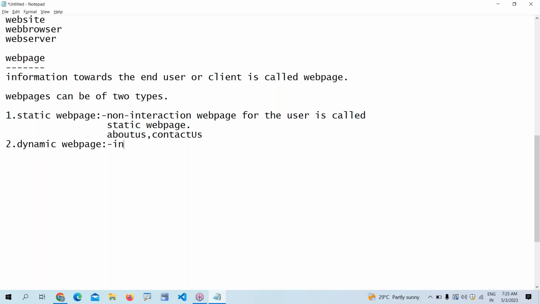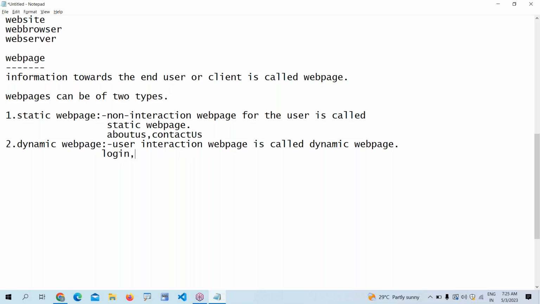If you talk about user interaction with the web page, a user interaction web page is called a dynamic web page. What are the examples of a dynamic web page? The login page of Facebook. On the Facebook login page, you enter the username and password. That is the interaction of the user.